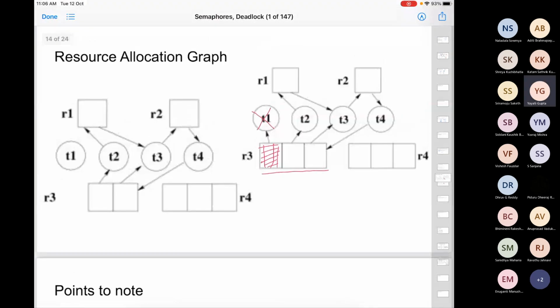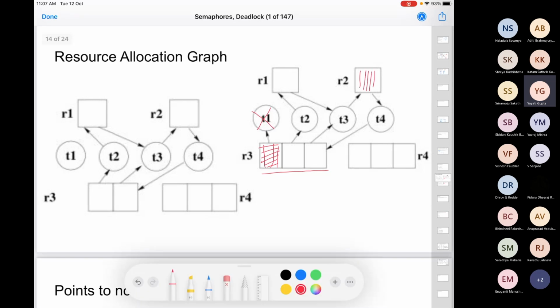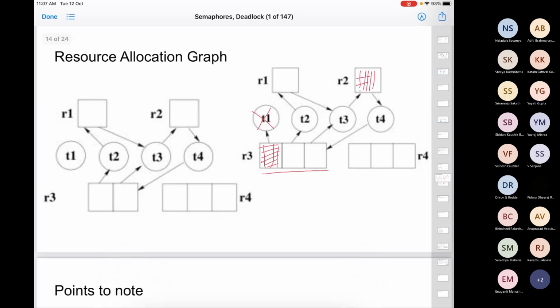T4 requires only R3. So T4 finishes its execution and releases that resource again, and it also releases R2. T4 has finished, so R2 is now also free. Now T3 can use R2. T3 can finish executing, and then T2 can also finish executing. So in this case, there is no deadlock. Any doubts here?